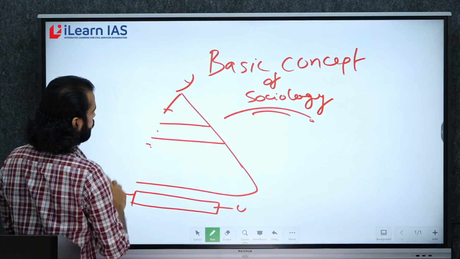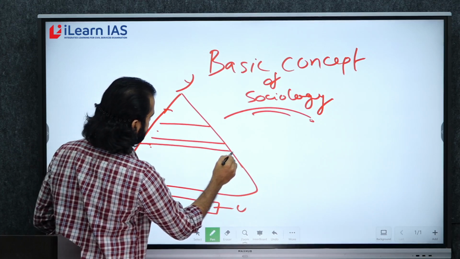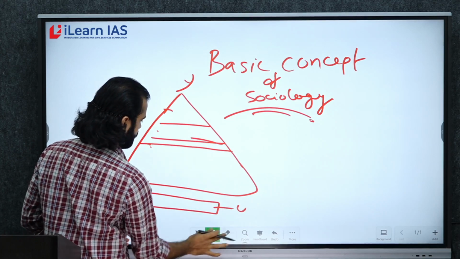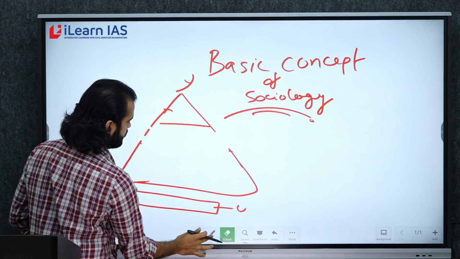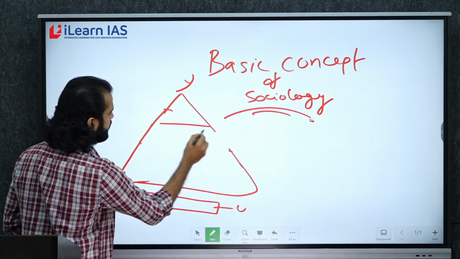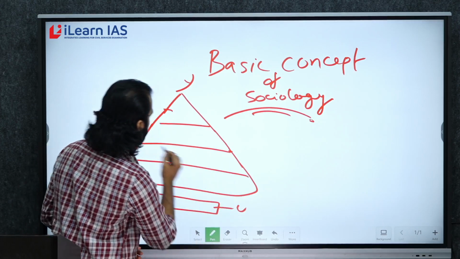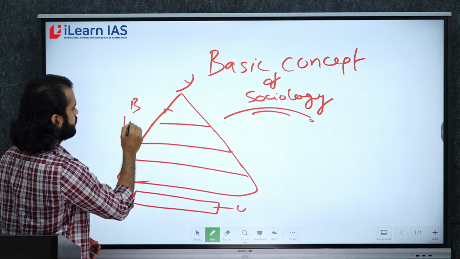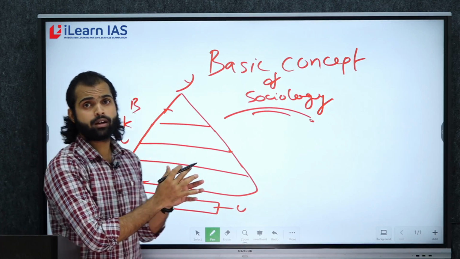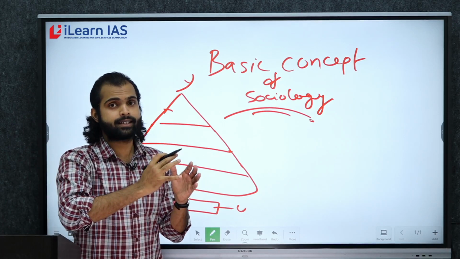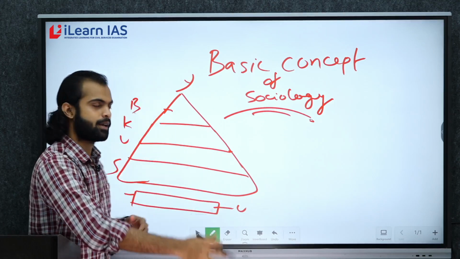I have already told you that this is the structure of Indian society, the structure of caste. I have written Brahmana, Kshatriya, Vaishya, Shudra. The Varna model of Sanskritization is simple.